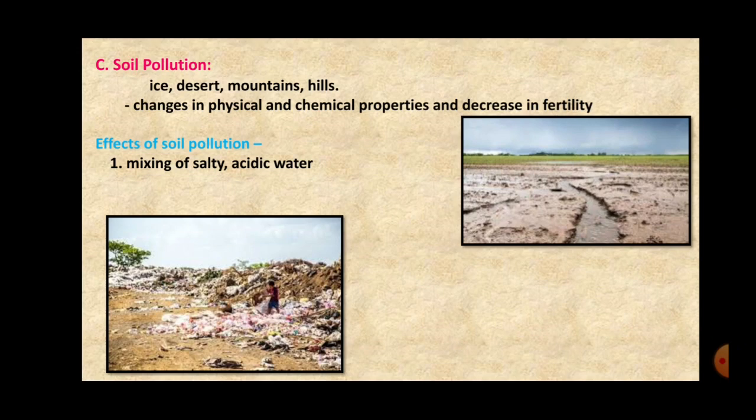Soil is said to be polluted or contaminated when certain biological, physical, and chemical changes take place, and at the same time the fertility also decreases. The decrease in fertility may be man-made, or it can be for a natural reason, right? It can be either, because we had studied for water pollution also that it can be man-made, it can be natural. Similarly, soil pollution can be from a natural reason, or it can be from a man-made reason.